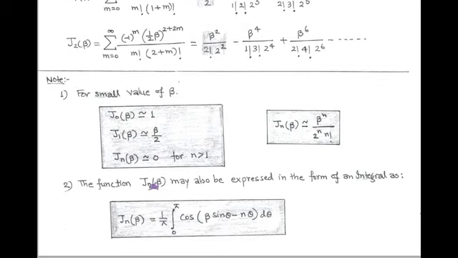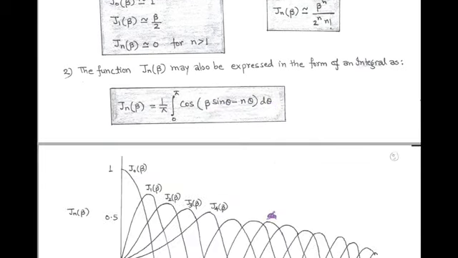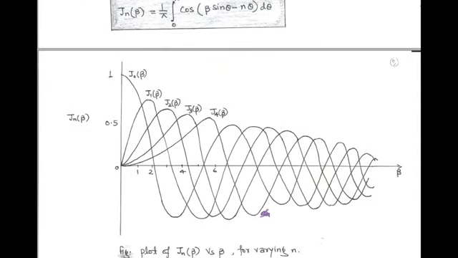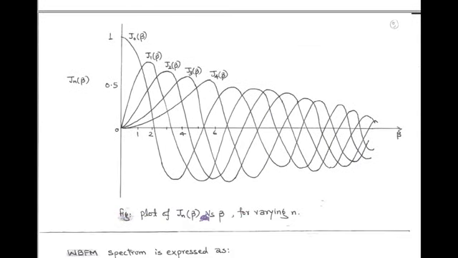According to the second point, the Bessel function may be expressed in integral form. So the Bessel function in integral form is equal to 1 upon pi integration 0 to pi cos within bracket beta sine theta minus n theta into d theta. So using this information, we can plot Bessel function versus beta for different values of n.